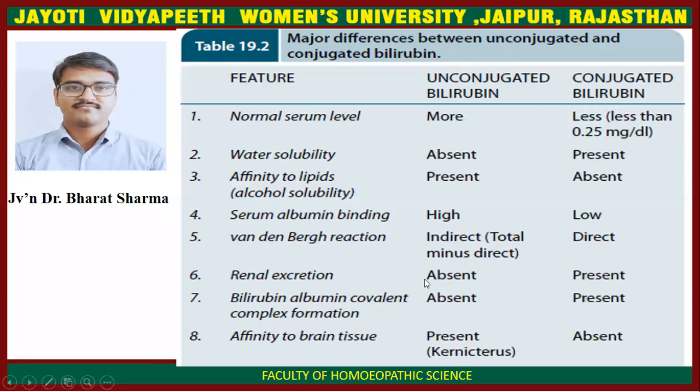Renal excretion is absent in unconjugated bilirubin because it is not water soluble, and present in conjugated bilirubin because it is water soluble. Bilirubin-albumin covalent complex formation is absent in unconjugated bilirubin and present in conjugated bilirubin. Affinity to the brain tissue is present in unconjugated bilirubin and it causes kernicterus, and it is absent in conjugated bilirubin.